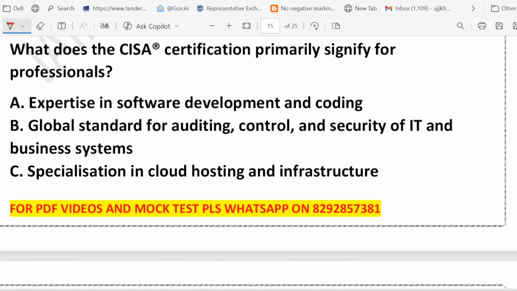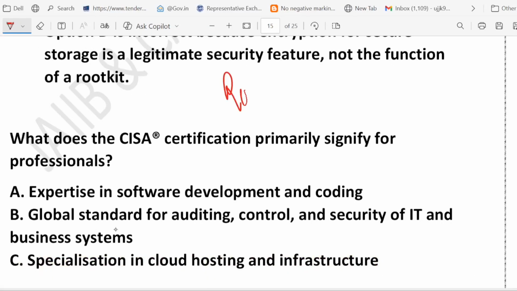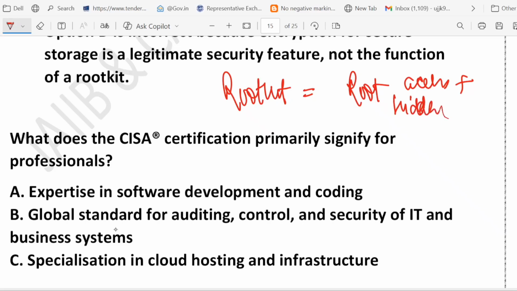Let me just tell you. Rootkit. This way you can remember. Rootkit is equal to root access plus hidden kit. Two ways to remember: root access plus hidden kit.